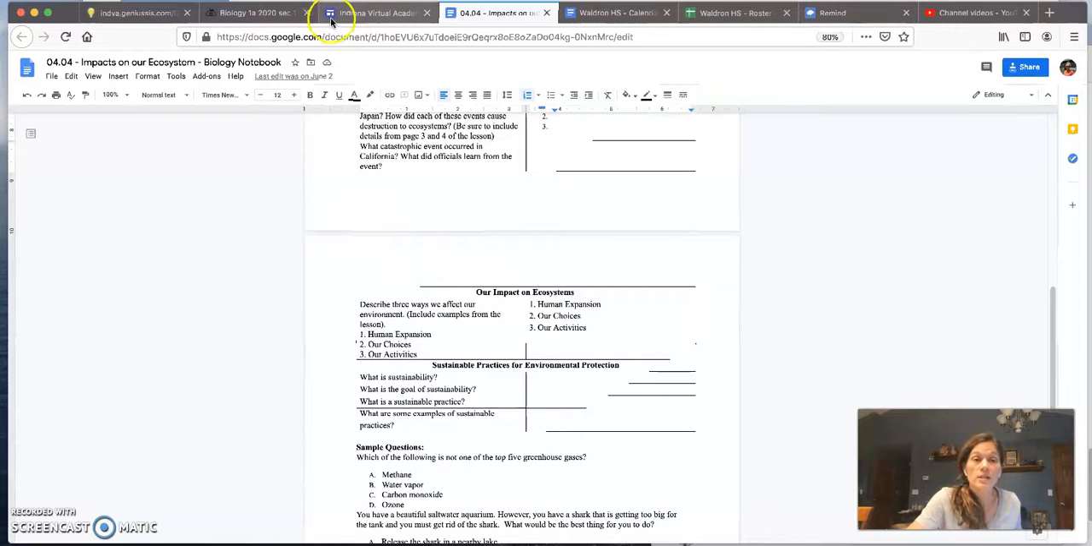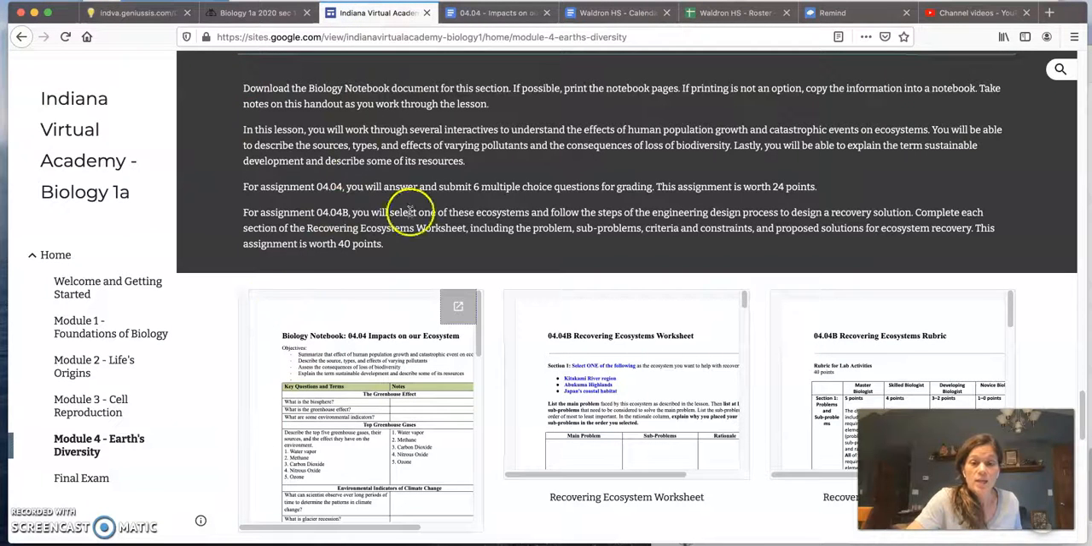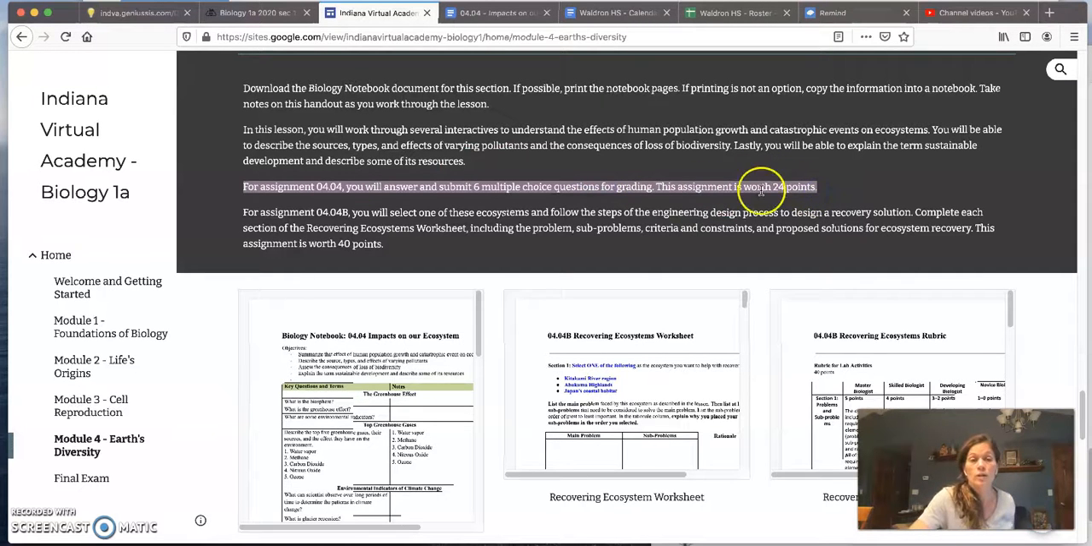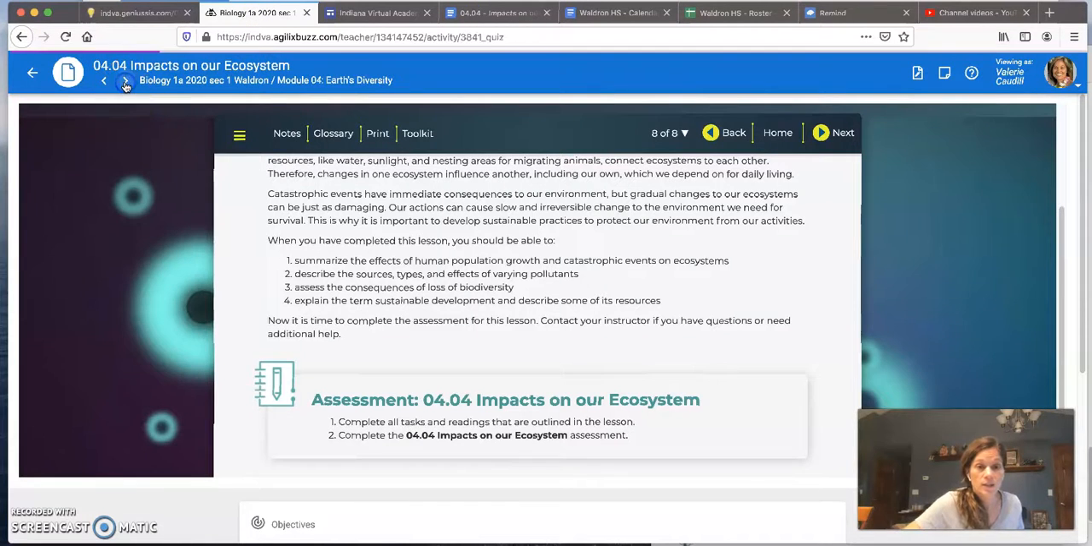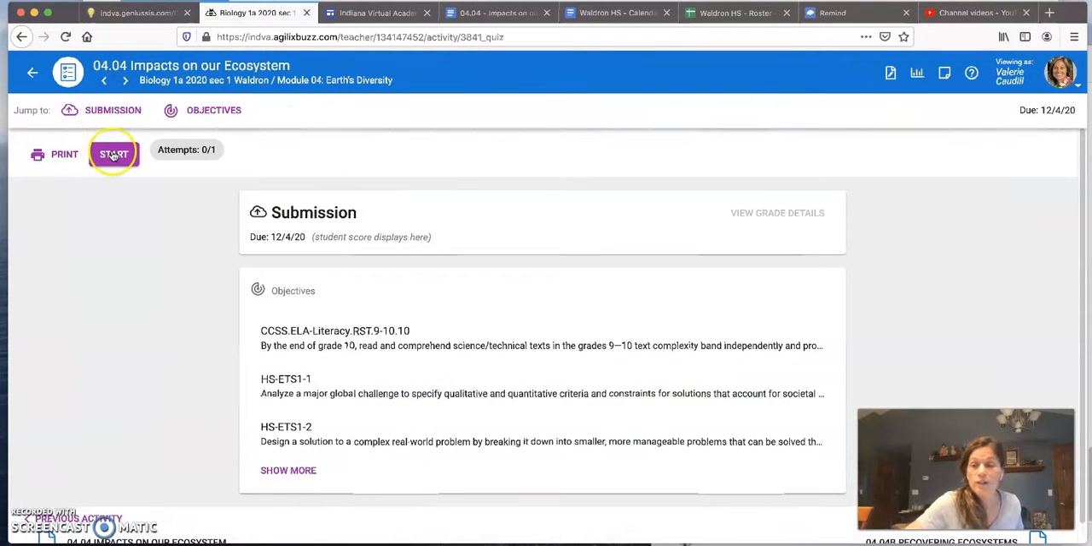Your assignment on this lesson is actually a multiple choice assignment. There are 6 multiple choice questions that are worth a total of 24 points. When you are ready to do that, you will click on your next button, click on start, and answer those 6 multiple choice questions.